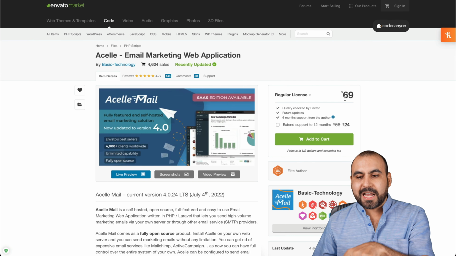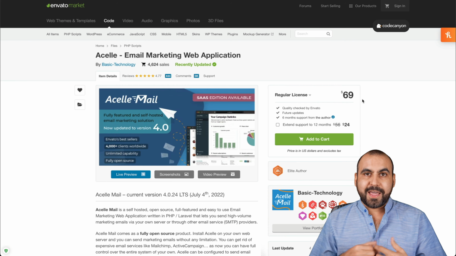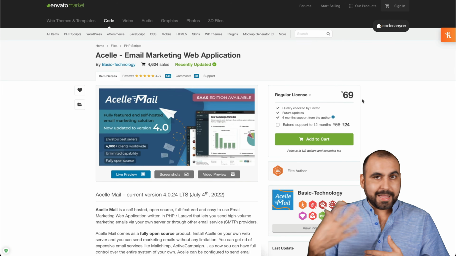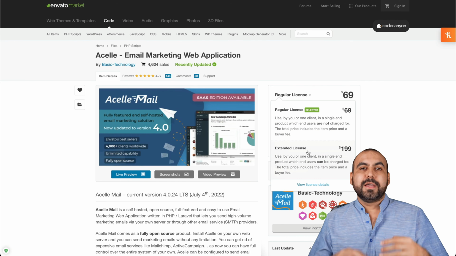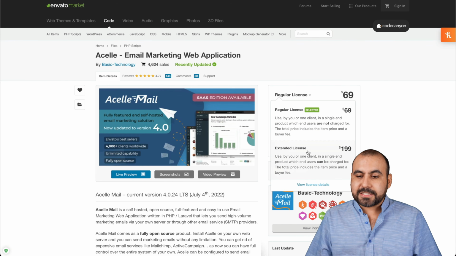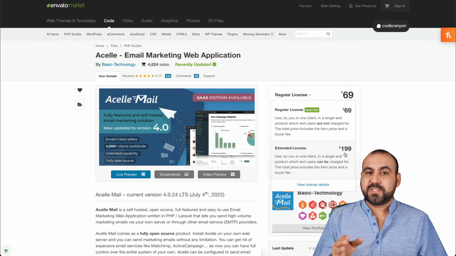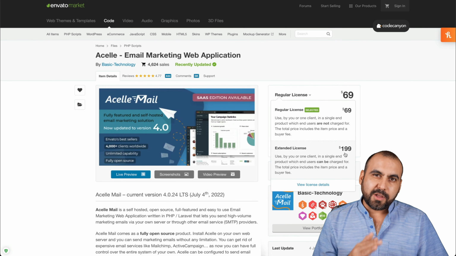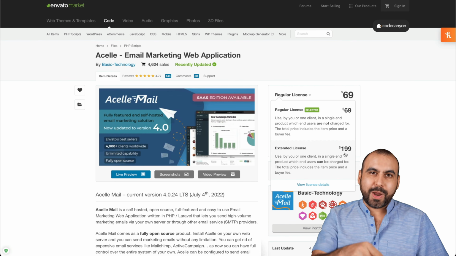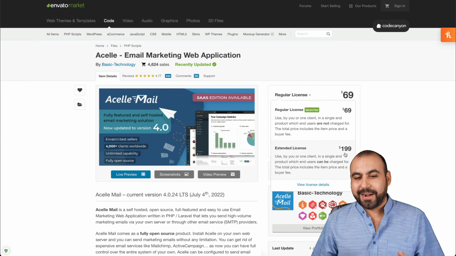This one is $69 for the regular license. If you plan to use this for yourself and not sell it to third-party people like clients, you're good to go with 69 bucks, all right? But if you plan to offer this to clients as a SaaS, it's $199, which is super cheap. If you have something like this developed by a developer, it's going to cost you thousands of dollars. So paying 200 bucks for something that's ready and good to use right now without having to wait for development, you're good to go. That's super cheap, all right?